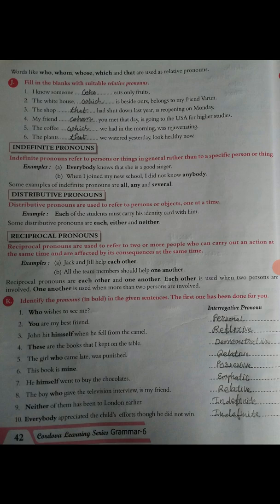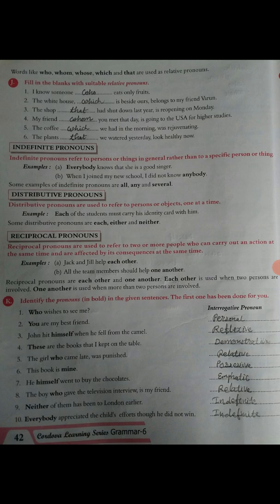So the next one, indefinite pronouns. Indefinite pronouns refer to persons or things in general rather than to a specific person or thing. For example, everybody knows that she is a good singer. So everybody. Okay, everybody is an indefinite pronoun. Then B number, when I joined my new school I did not know anybody.